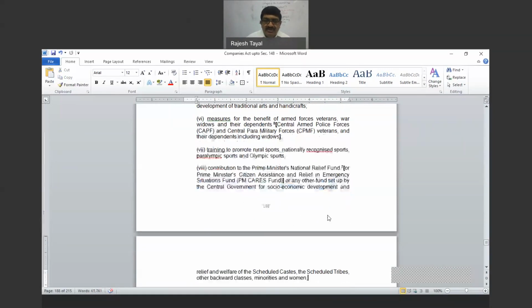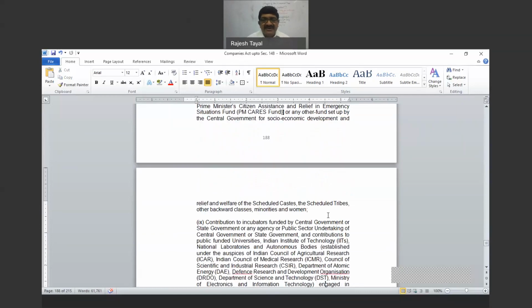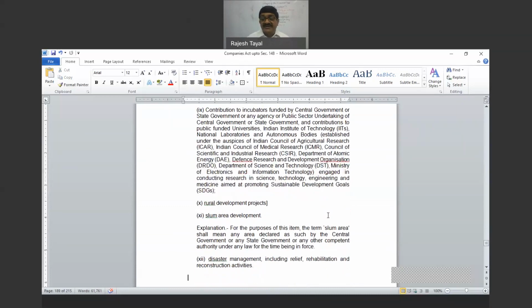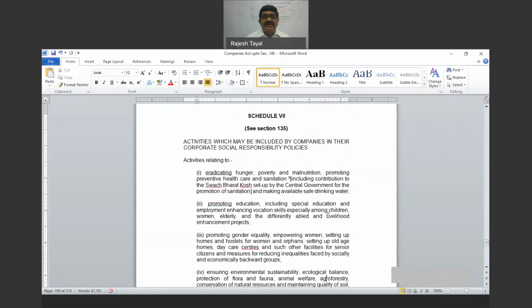So friends, now this is the list of the activities, and this is not an exhaustive list. The best part is that this is not an exhaustive list of the activities which are to be treated as CSR activity. If you read the title, it says activities which may be included by companies. So this is not the exhaustive list of the activities to be considered as CSR activities. Either any of these or any activity relating to these will be treated as a CSR activity.